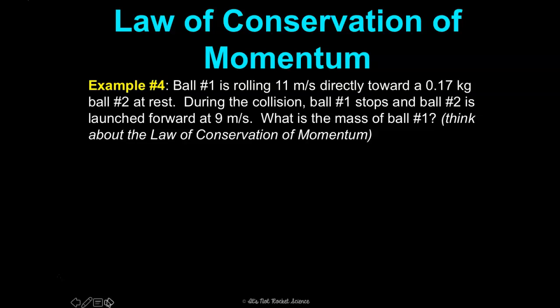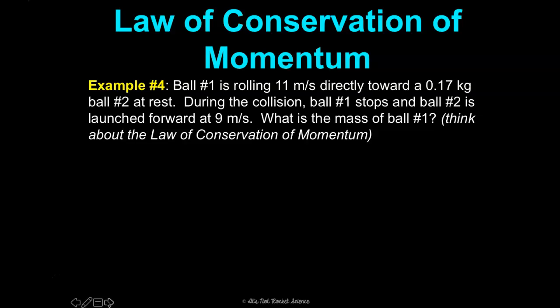All right, so here's our law of conservation of momentum problem. Ball number 1 is rolling 11 meters per second directly towards a 0.17 kilogram ball number 2 at rest. During the collision, ball number 1 stops, and ball number 2 is launched forward at 9 meters per second. What is the mass of ball 1?